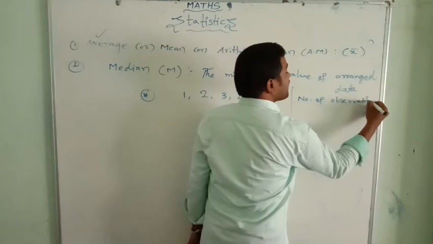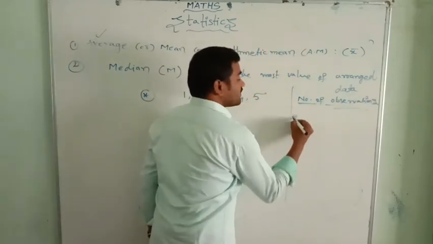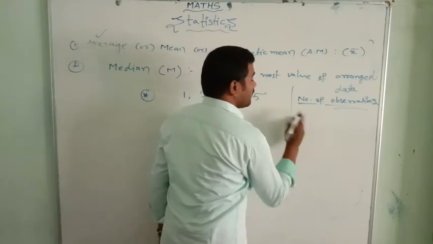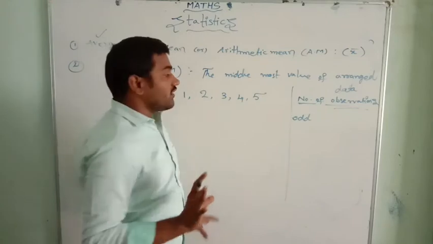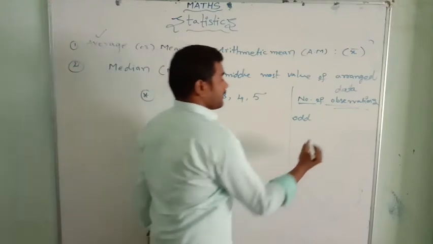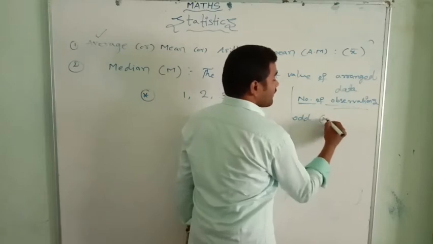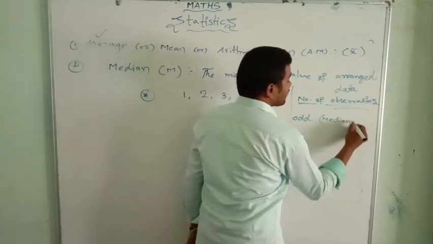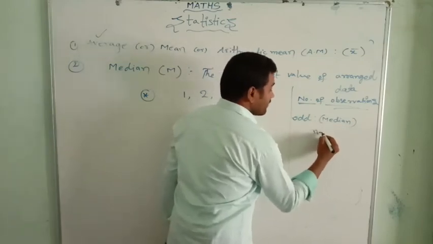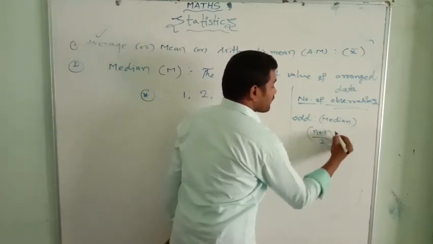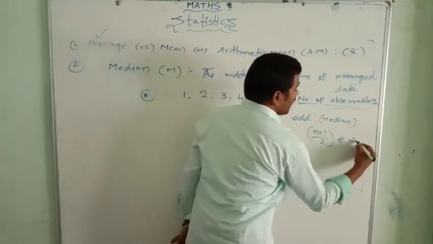If the number of observations is odd or even, you know these. If the number of observations is odd, the formula of median is (n plus 1) by 2 of the observations.